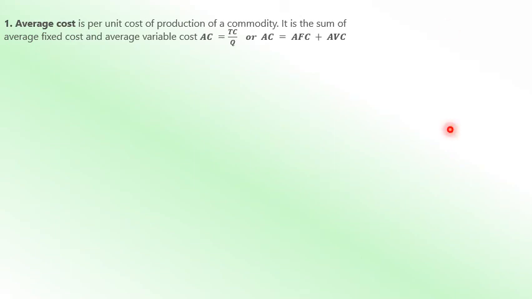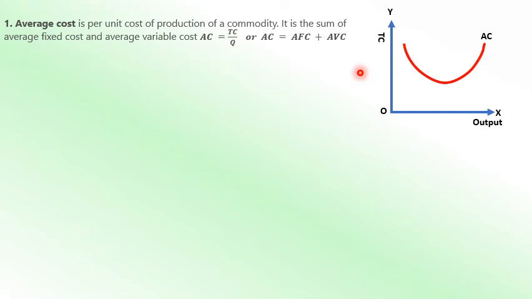Now, the average cost curve. Average cost is the per unit cost of production of a commodity. It is the sum of average fixed cost and average variable cost. AC is equal to TC by Q. This is the per unit cost. That's why AC is equal to total cost divided by total output produced, or AC is equal to AFC plus AVC. Average cost looks like a U shape. Initially it decreases and reaches the minimum level, then it starts rising. That's why the AC curve looks like a U shape.